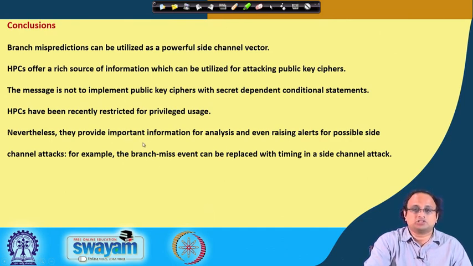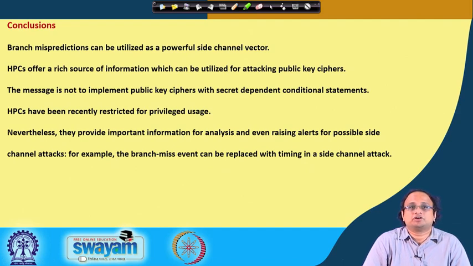So, to conclude, branch mispredictions can be utilized as a powerful side channel vector. HPCs offer a rich source of information which can be utilized for attacking public key ciphers. The message is not to implement public key ciphers with secret dependent conditional statements, which we see are vulnerable to side channels and microarchitecture attacks. HPCs have recently been restricted to privileged users, and therefore it is not so easy to mount attacks directly using HPC values. Nevertheless, they provide important information for analysis and even raising alerts for possible side channel attacks.